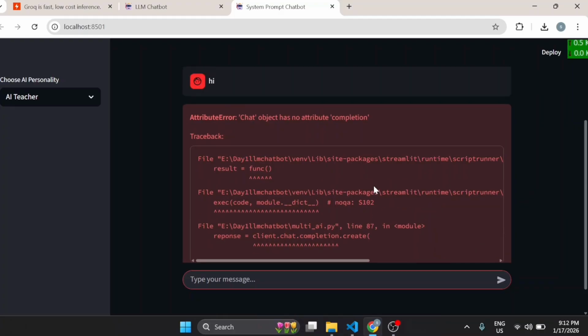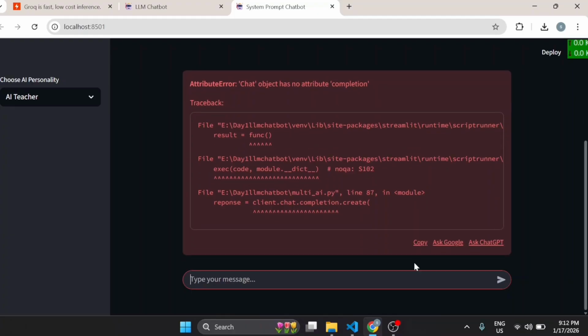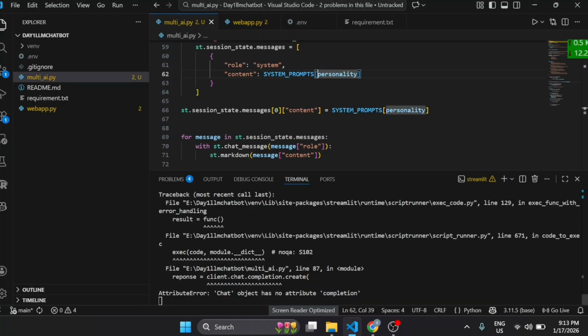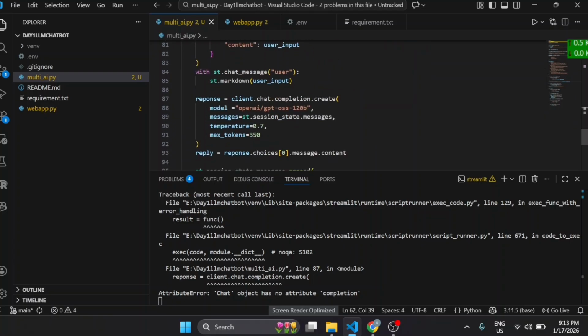So again, we are getting one error. Chat object has no attribute completion. This error is on line 7, okay? So let's see. My response.